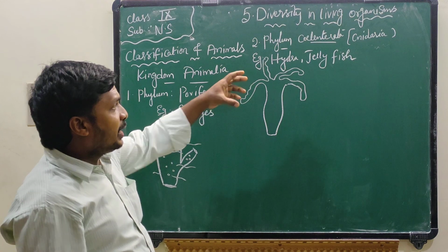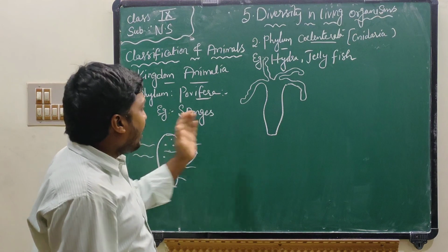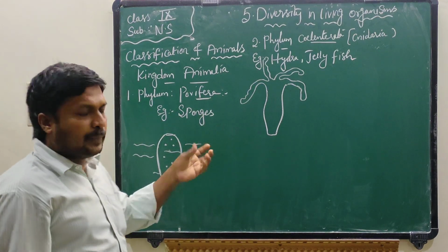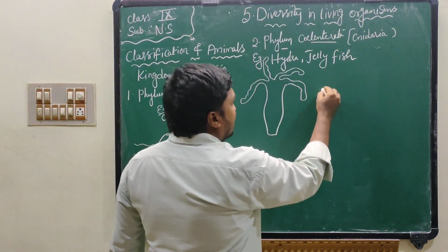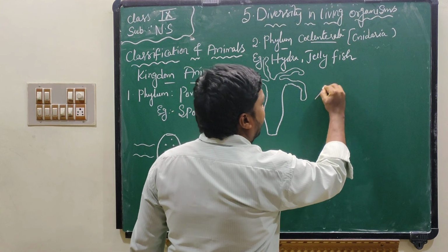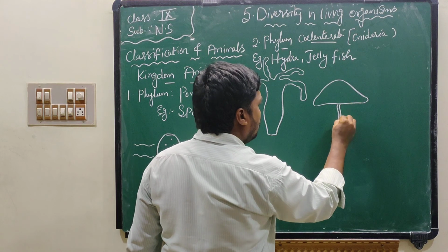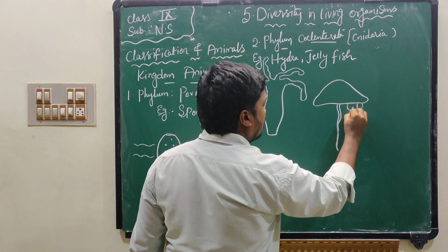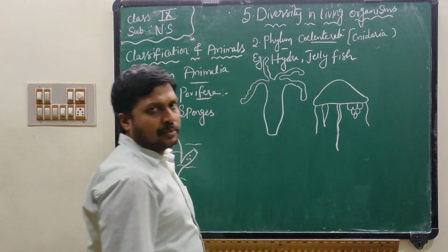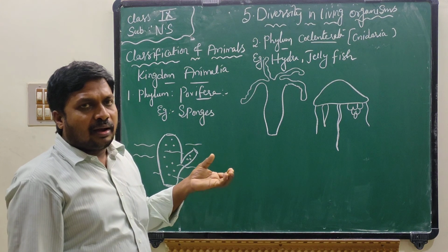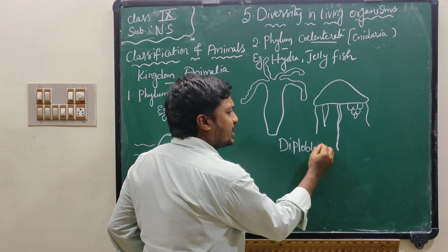If you observe Hydra or coelenterates, they are multicellular organisms. They show a little more development compared to sponges. They live in water. Example, Hydra; another one is jellyfish. This is jellyfish. They live in water. They are diploblastic. What is meant by diploblastic?